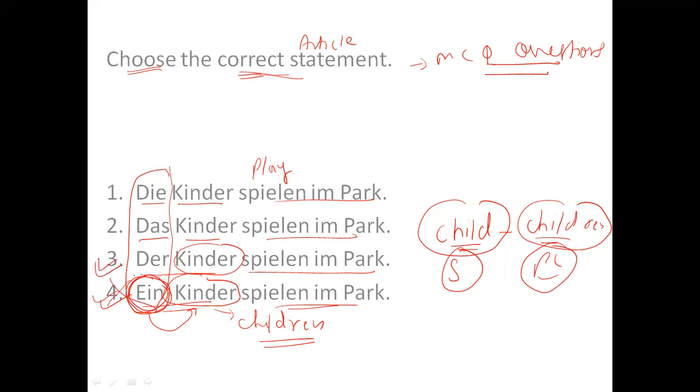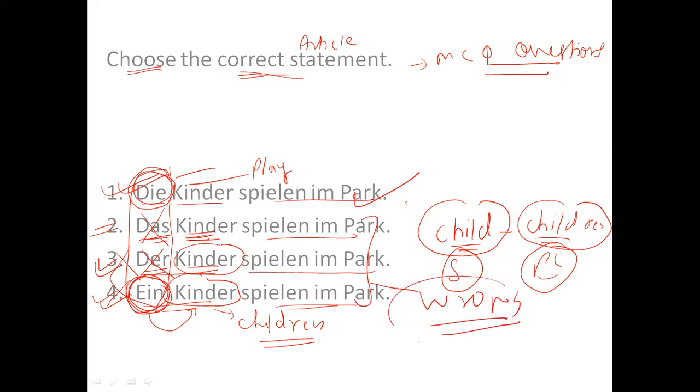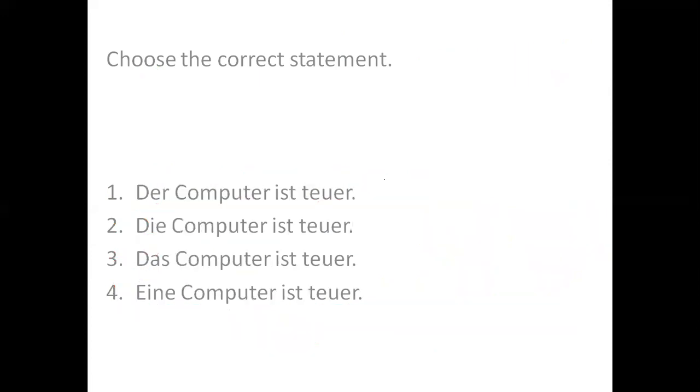If I talk about third statement, it is written der. So with plural, der will not come. Hence third statement is also wrong. If I talk about second statement, it says das Kinder. So das will also not come because with plural, the only option we have is die. Hence, first statement is absolutely correct and the rest all statements are wrong. Right? If in exam you get a question like this, you have to click on the first statement and not on second, third and fourth statement.